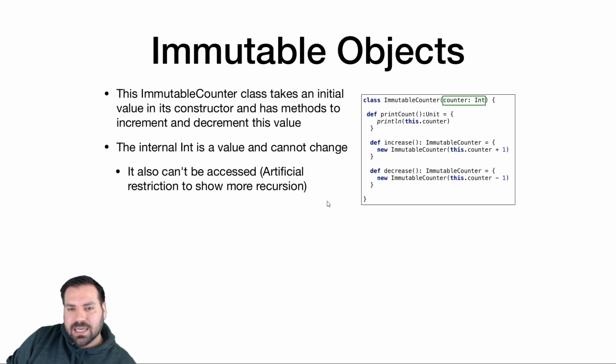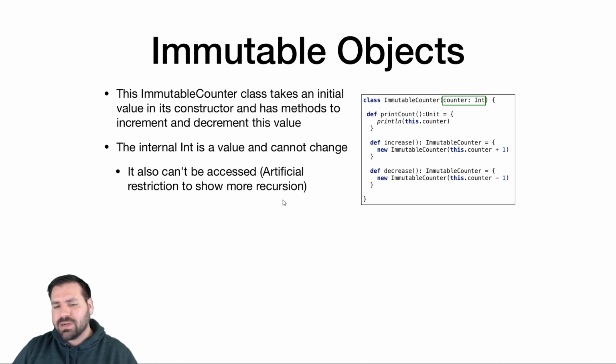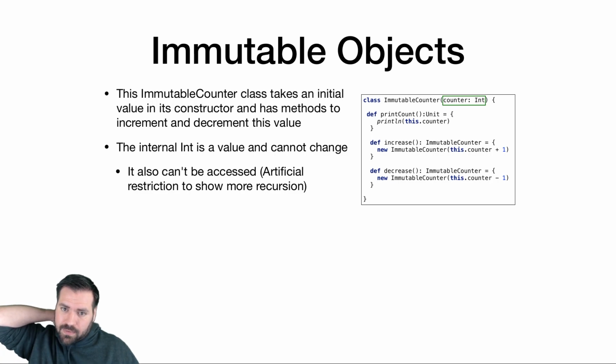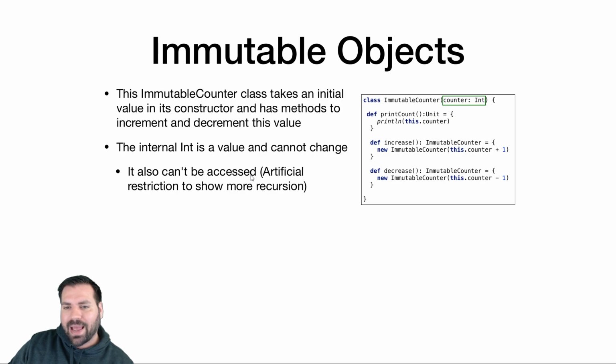So let's take a look at an example. Here's an immutable class, which is going to be used to create immutable objects, called ImmutableCounter. I'm doing some artificial stuff here. You wouldn't set it up completely like this. You could still get immutability and the benefits thereof without doing everything that I'm doing, specifically not allowing access to the state variable. But let's take a look at this class.